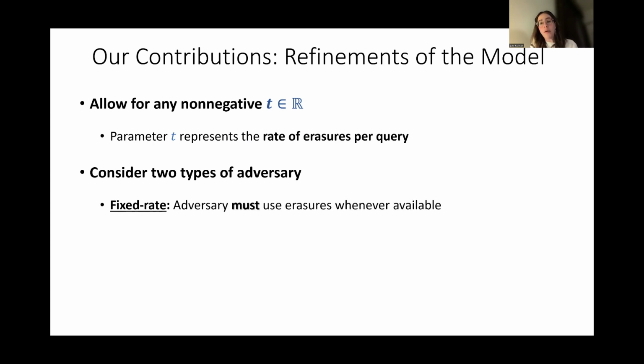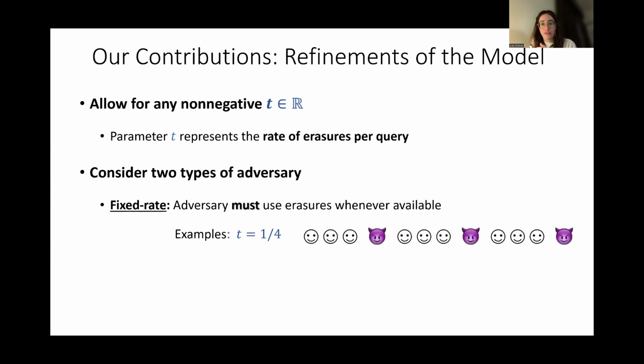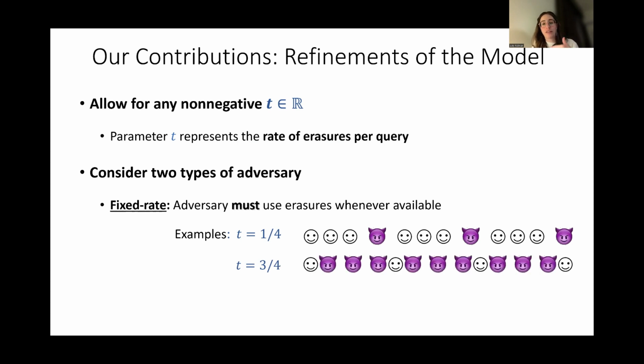The fixed rate adversary must use erasures whenever they are available. Once it has completed one eraser, it has to use it. For example, if t equals 1/4, it means that the adversary can erase at the 4th query, and the 8th query, and the 12th query, and so on. If t is closer to 1, it's less intuitive. Let's say that t is 3/4, then the adversary is not allowed to erase once in every 4 queries. For example, it's not going to erase after the first query, the 5th query, the 9th query, and so on.